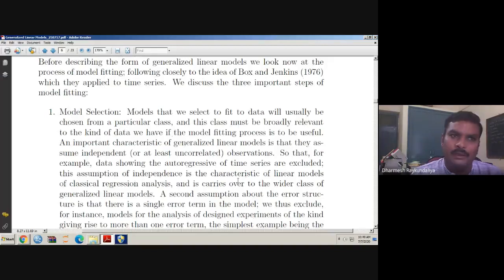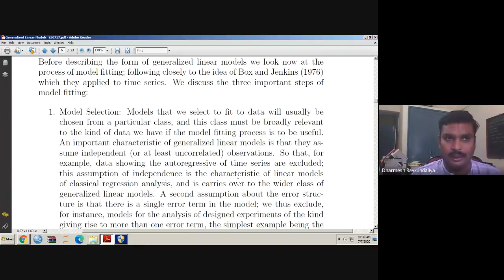Simultaneously, while fitting generalized linear models or selecting the models, you have to see that the errors follow the independence assumption. That means whatever observations you are recording, they are independent in nature. So that is the first assumption, uncorrelatedness, that we have to consider. When you talk about uncorrelatedness or independence, it means data which depends on each other we should not consider while developing the model.